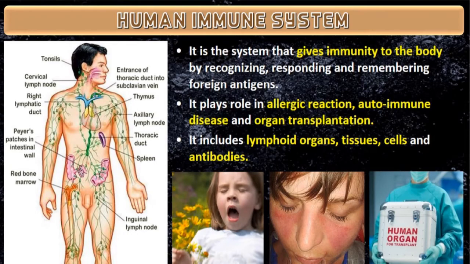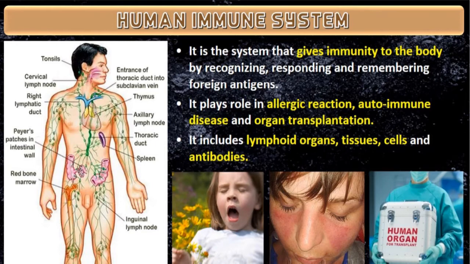Okay. Now what is the immune system? Already written: it is a system that gives immunity to the body, by recognizing, responding and remembering foreign agents or antigens. So what do you mean by foreign antigens?